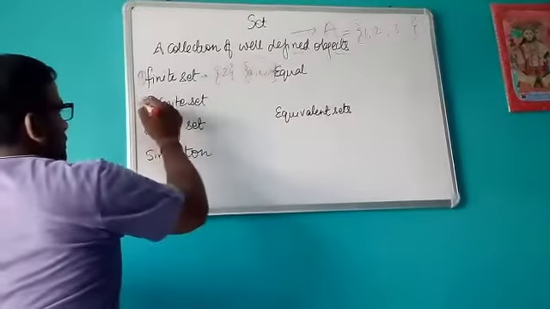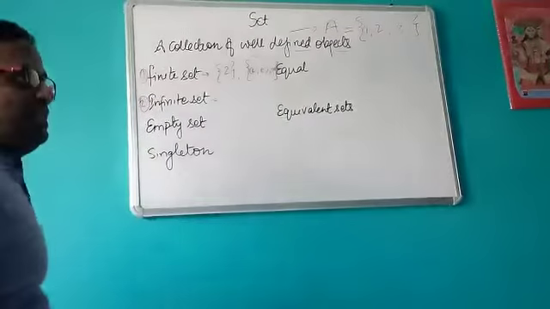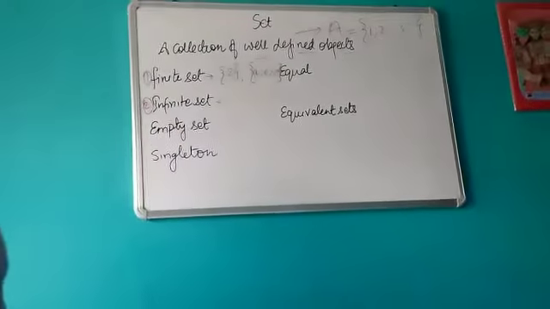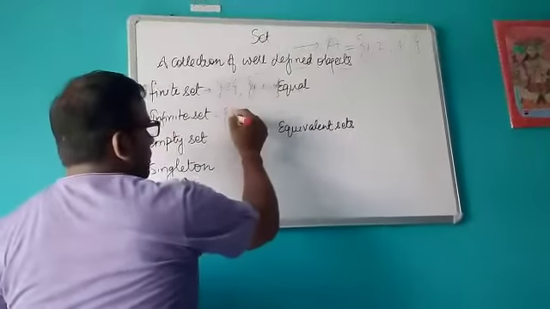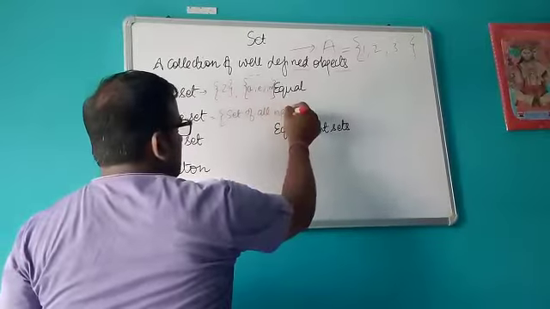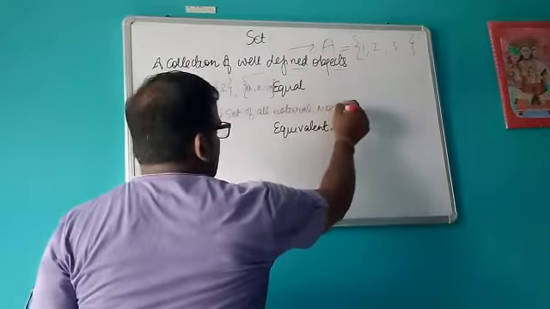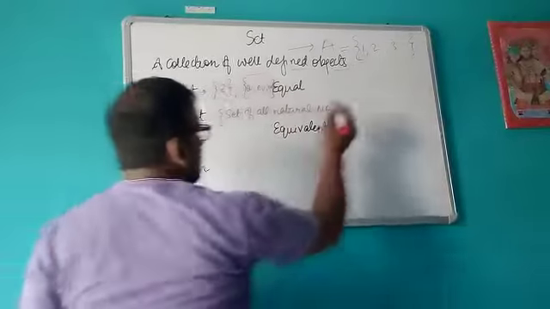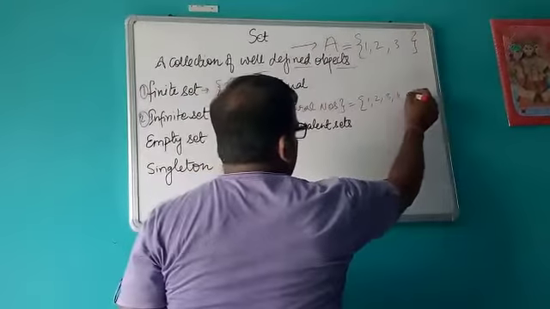Now let's talk about the second one, infinite set. The infinite set is a set in which you cannot list all the elements. For example, if I say set of all natural numbers, in that case you can write 1, 2, 3, 4 and so on like this.